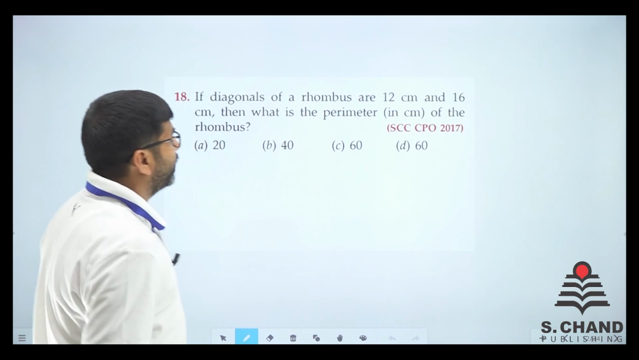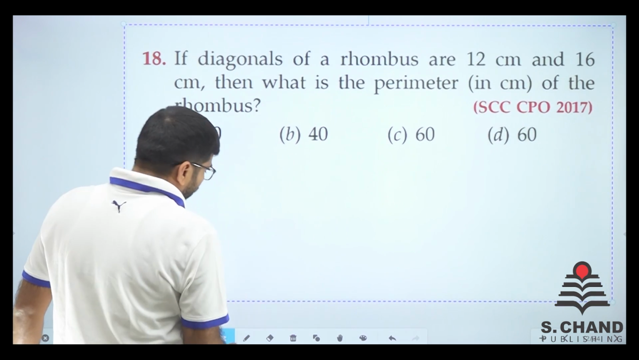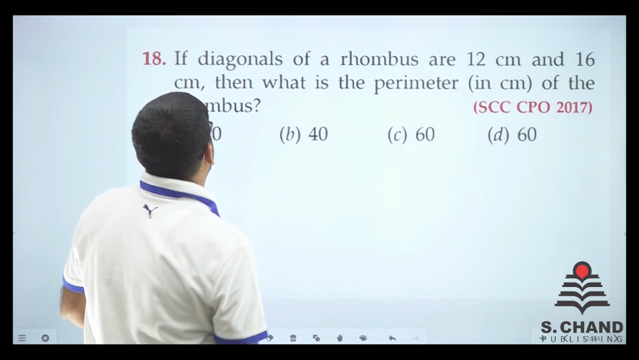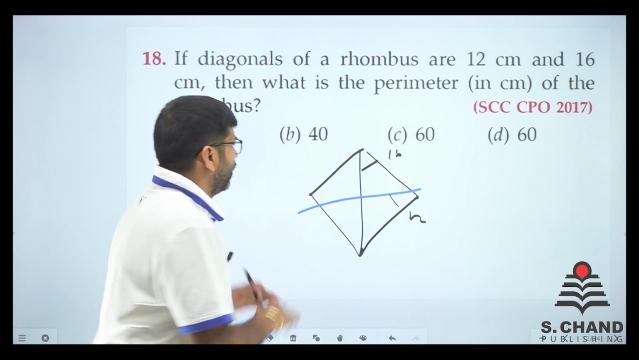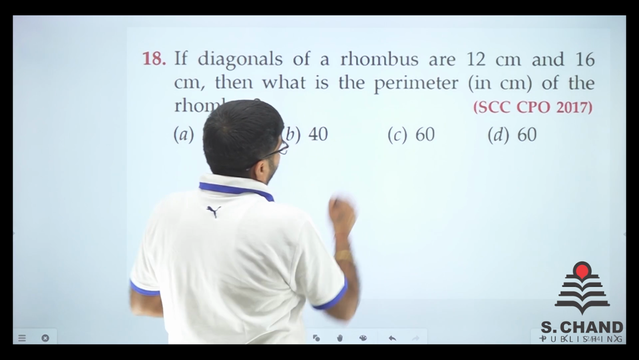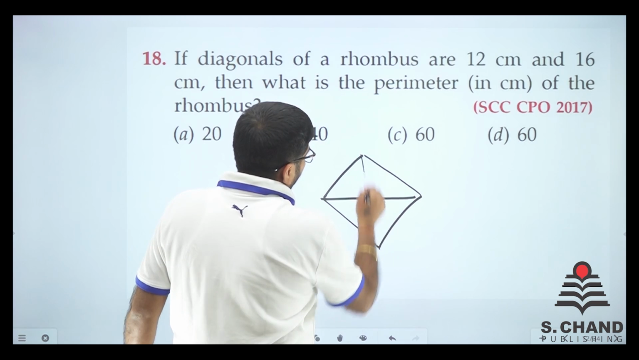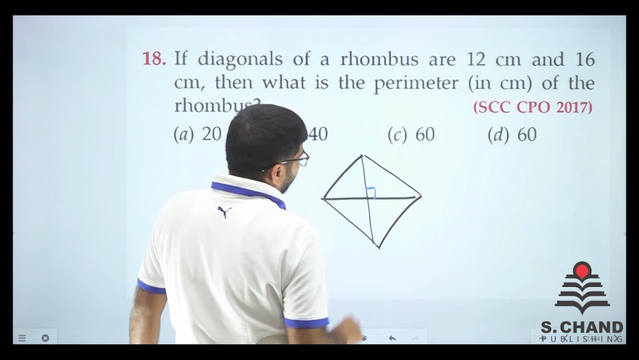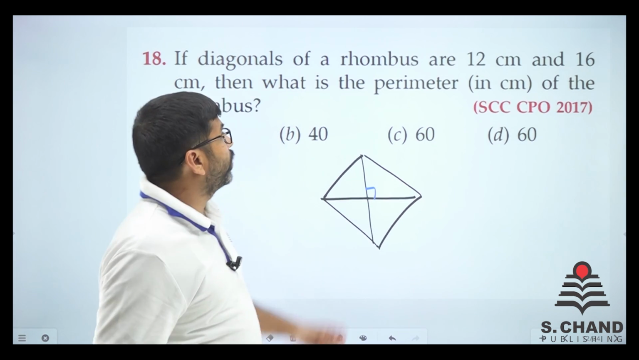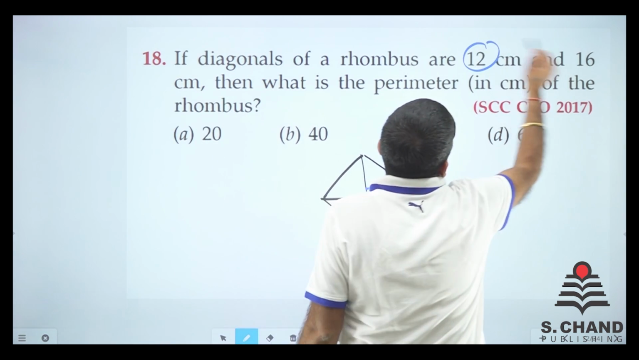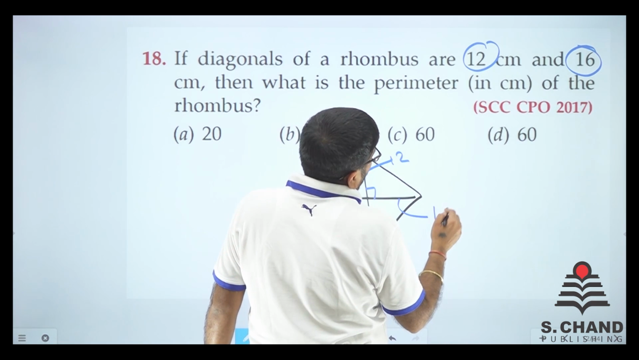Here we go. SSC CPO 2017, one more question, question number 18. If the diagonals of a rhombus are 12 centimeter and 16 centimeter. Let's make a proper rhombus first. We have a rhombus here, right? In a rhombus the sides are equal, but the diagonals are not equal. One is 12 and the other is 16. Say for example, this is 12 and this is 16.